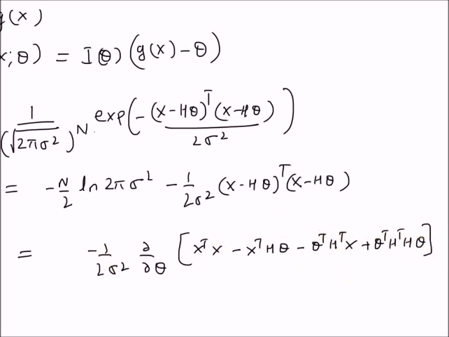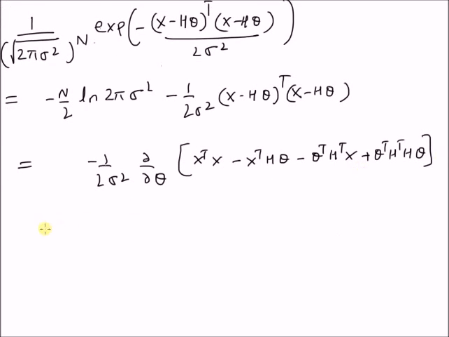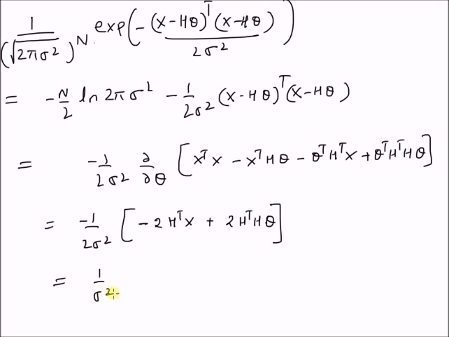So this is the first derivative of the log likelihood function, which becomes minus 1 by 2 sigma square multiplied by the first derivative of the first term, which is clearly 0. The second term and third term have a derivative equal to H transpose X, so it is 2 times H transpose X. And for the last term, we have 2 times H transpose H into theta. Excuse me, there is a minus here. So this becomes 1 by sigma square multiplied by H transpose X minus H transpose H theta.